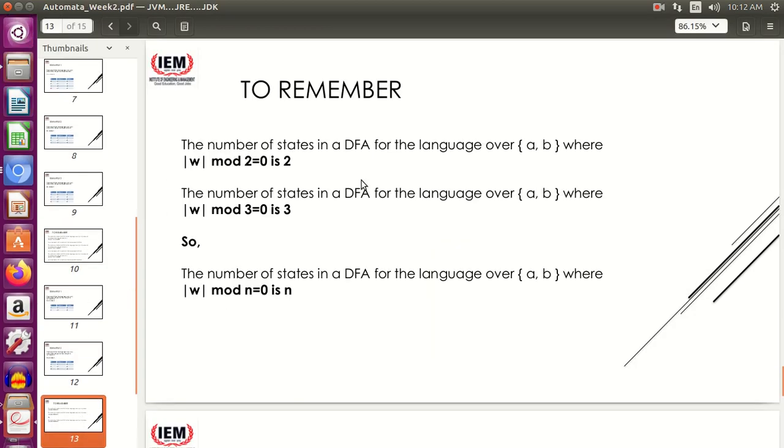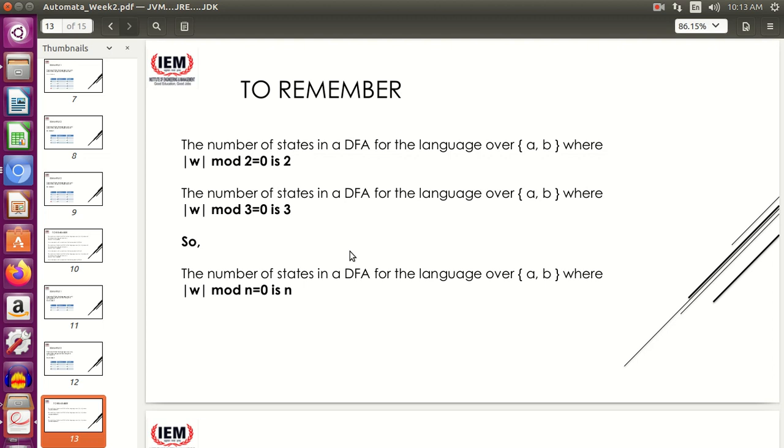So again, please look at the symmetry. The number of states in a DFA for a language over {a, b} where |w| mod 2 = 0 is 2. The number of states in a DFA for the language over {a, b} where |w| mod 3 = 0 is 3. I'm talking about the number of states. Similarly, the number of states in a DFA for a language over {a, b} where |w| mod n = 0 is n.